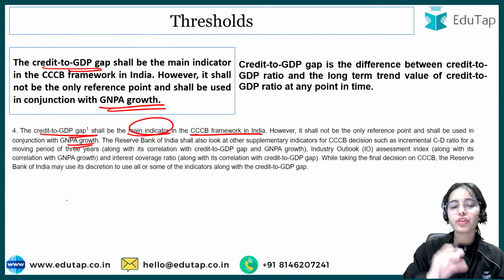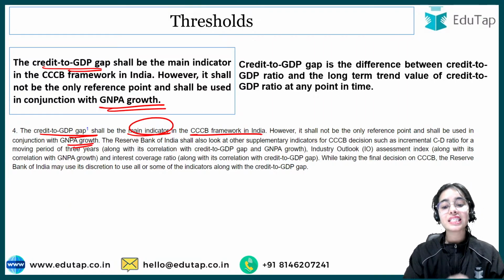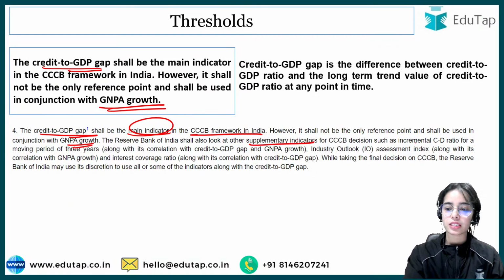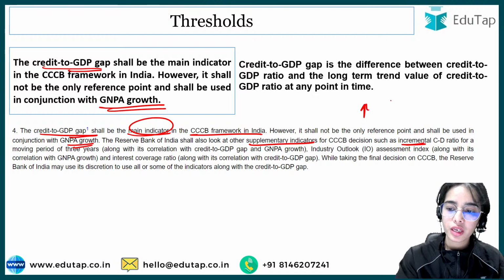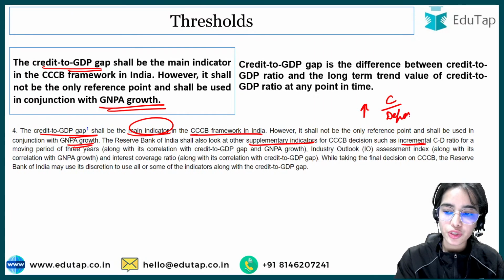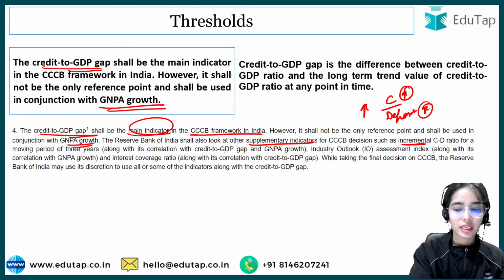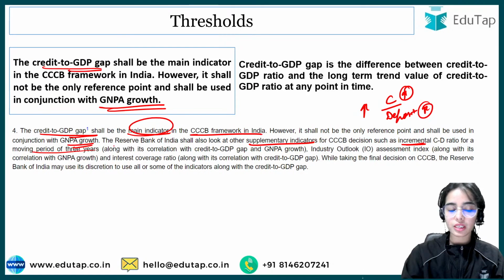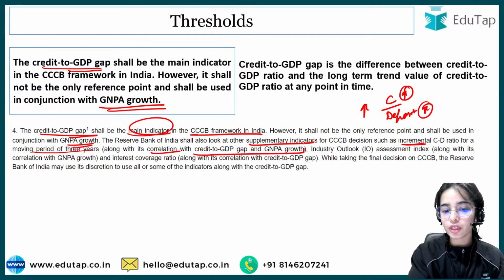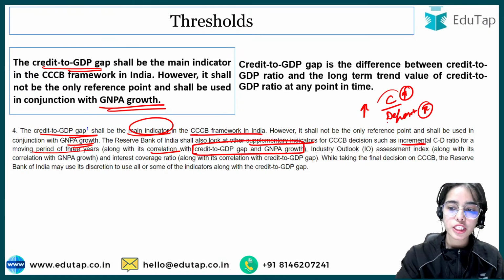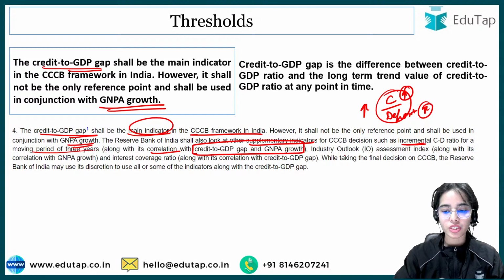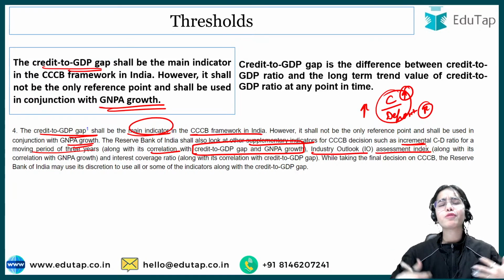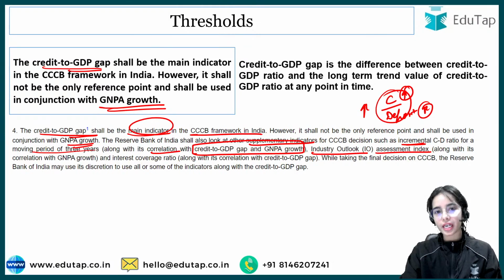It shall be seen with reference to GNPA growth, as well as there are also supplementary indicators such as the incremental credit to deposit ratio, that if the credit is growing, the deposits are also growing or not, for a moving period of 3 years in correlation with the credit to GDP gap and GNPA growth. This should also be seen, the credit to deposit ratio. The industry outlook assessment index: maybe the industries are developing very fast and they require the credit very fast.